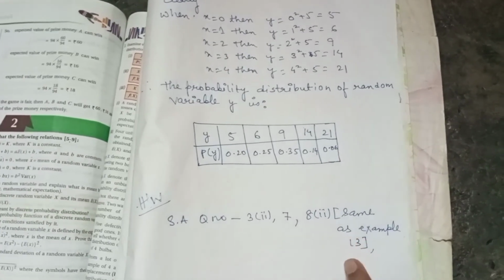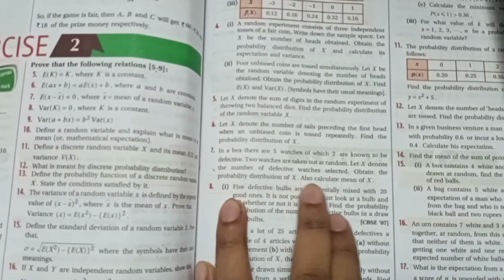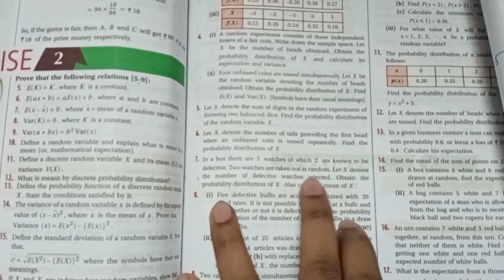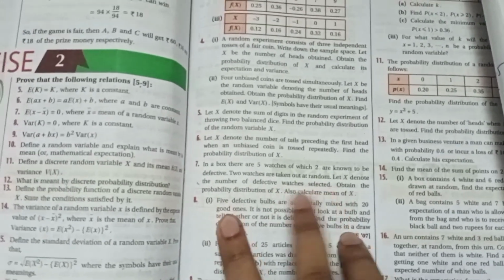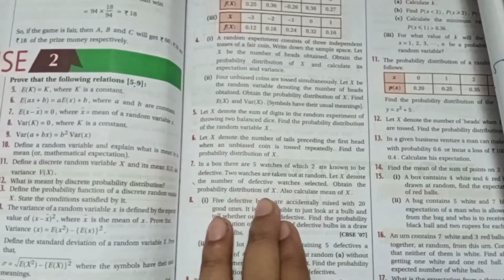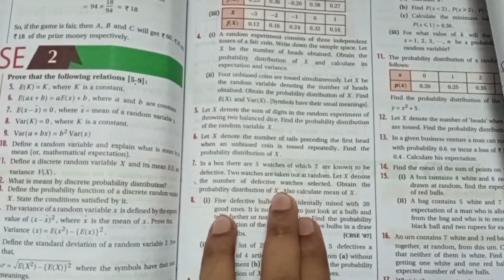Now your homework is short answer question number 3 to question number 7. Question 8-2 is the same as example 13. Please go through example 13, you will be able to do 8-2. And in question number 7, they are also asking to calculate the mean of x. Since I haven't done mean, how to find mean, please don't do this part, do up to this part. Okay, distribution of x up to this part. Okay, thank you.